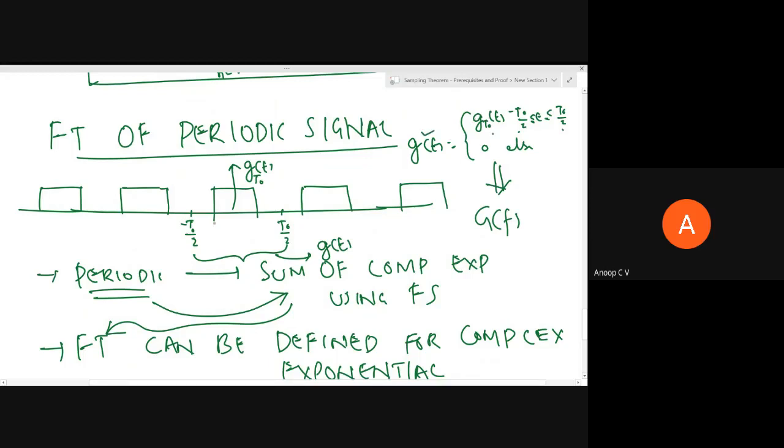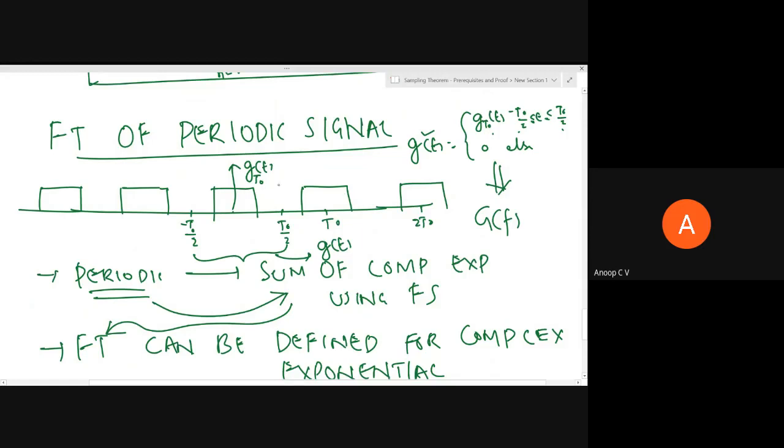Or else I can write this as a train of this rectangular pulse, g of t, g of t shifted by an amount t naught, g of t shifted by an amount 2 t naught, so on and so forth.